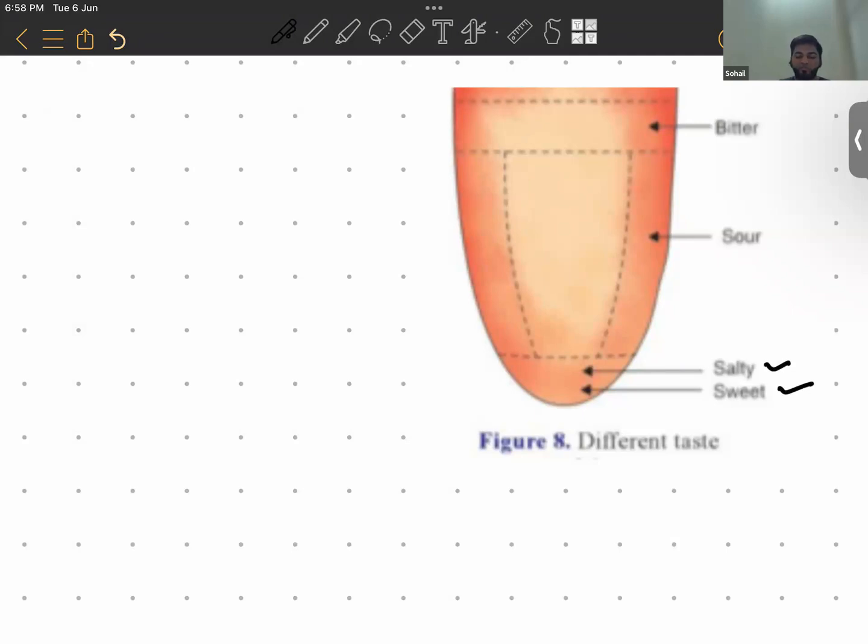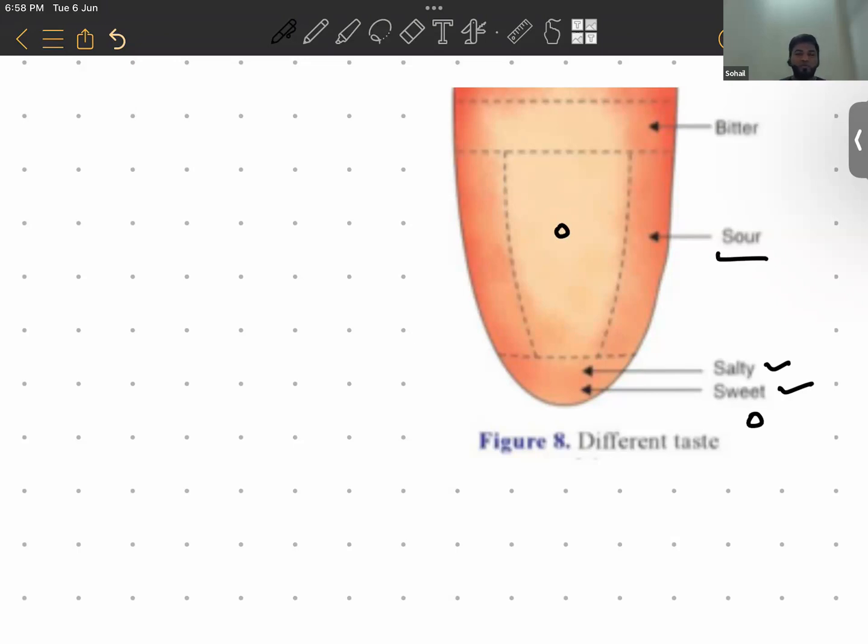If you put sugar on the front part of your tongue, you will taste it very easily. But if you put a piece of sugar on the middle part of the tongue, it will not be that sweet as compared to the front part, right guys?